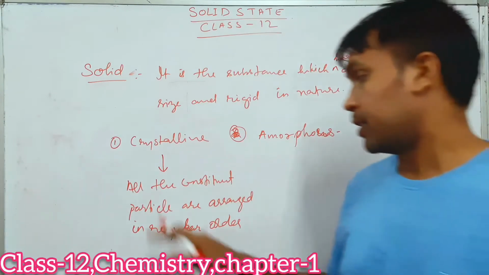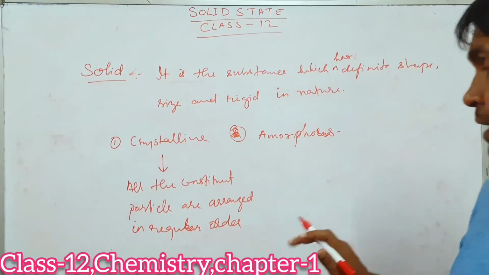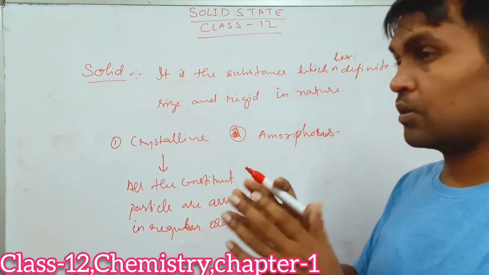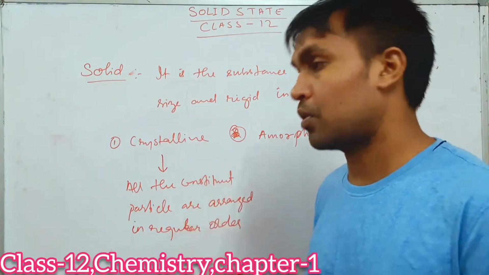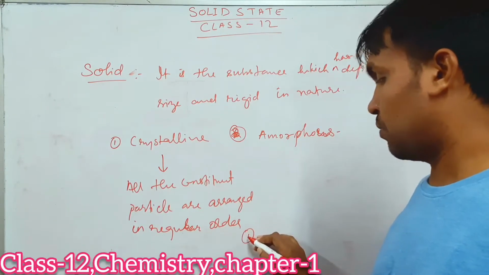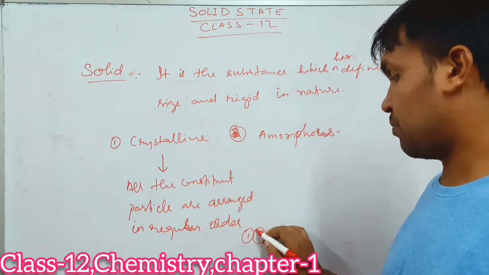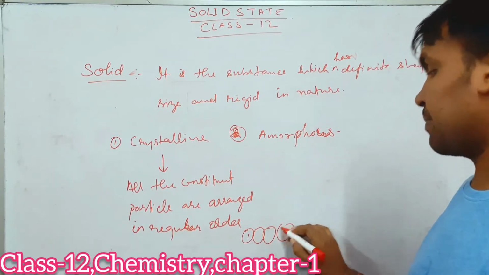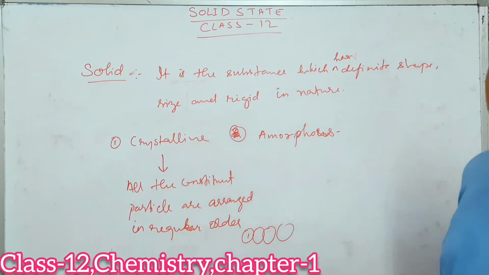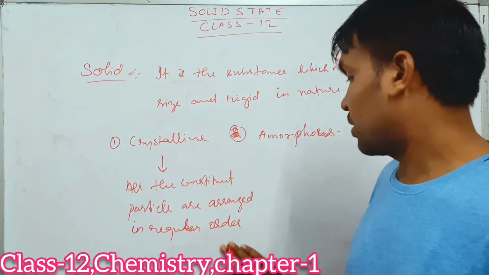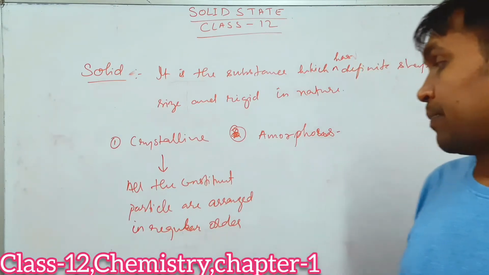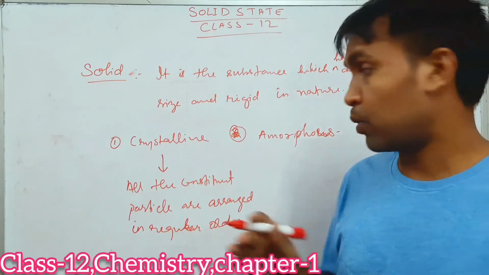Regular order means what? I'll tell you. They will follow a continuous order. Suppose here one kind of constituent is there, then here also one kind of constituent, the same kind of constituent particles will be repeating throughout the structure. So those solids we call crystalline solid, in which all the constituent particles are arranged in a regular order.